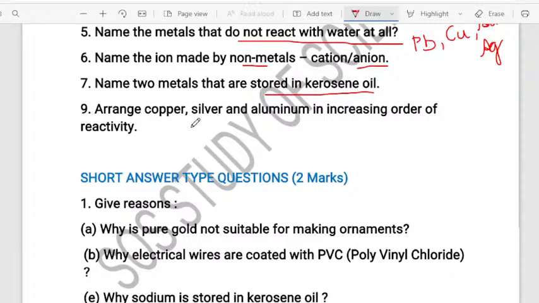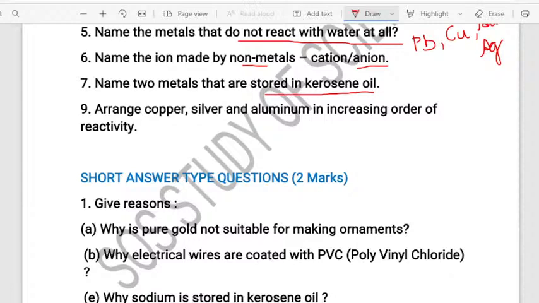So arrange copper, silver and aluminium in the increasing order of their reactivity series. So let me see who is answering first. Yes, most of you are giving right answers, students. So which is more reactive?